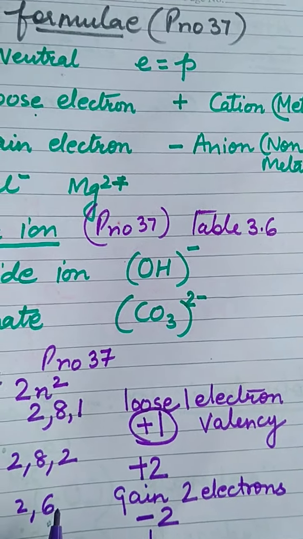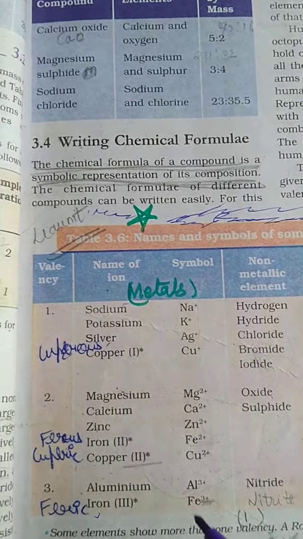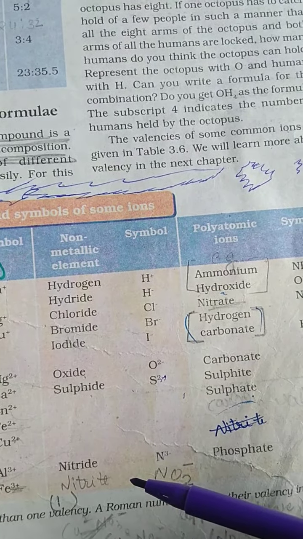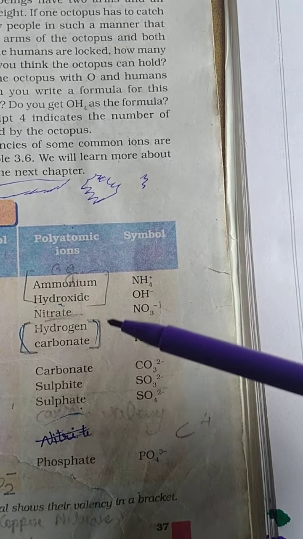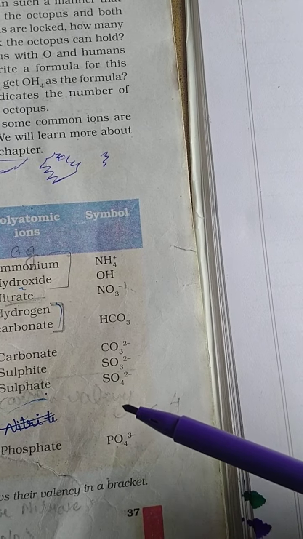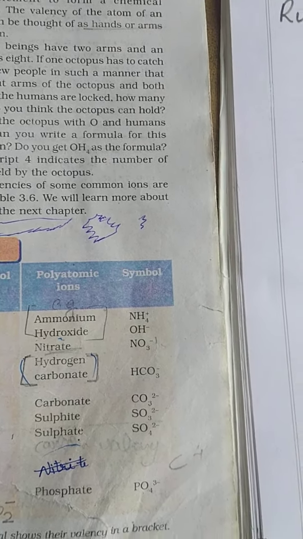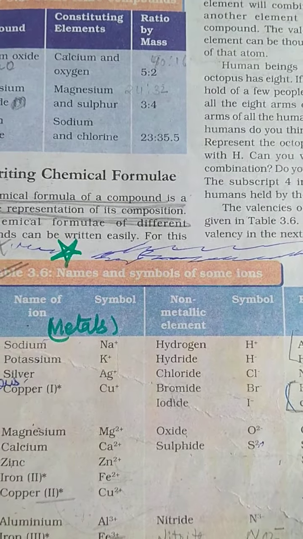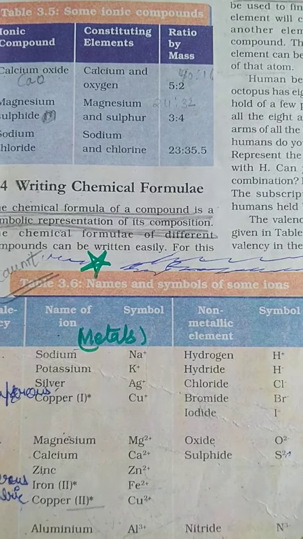3.6, you will learn polyatomic ions. You can see this table 3.6, all the metals, all the non-metals which are in your syllabus till class 10th, and these polyatomic ions. You can see they have written with charge. Right, students? So once you learn these valencies, now it is very easy for you to write chemical formulae.